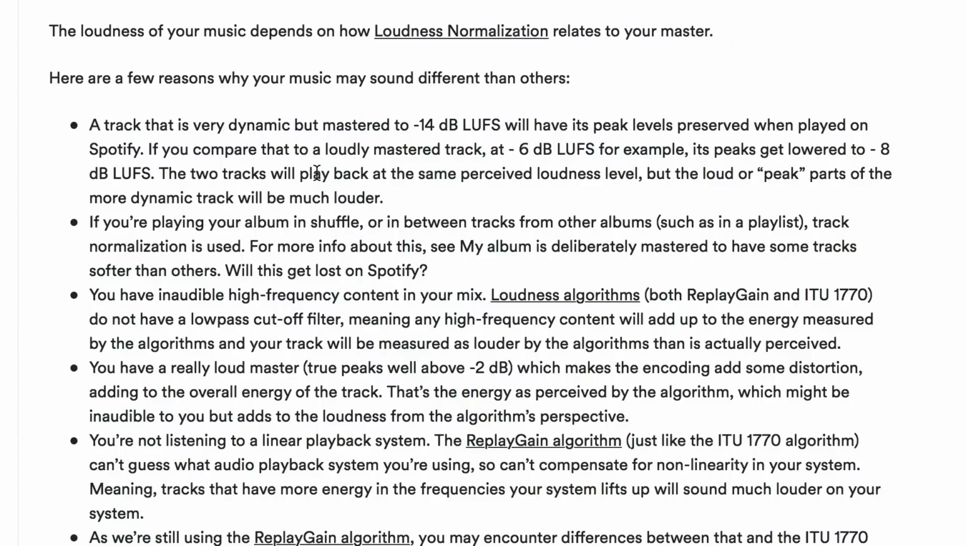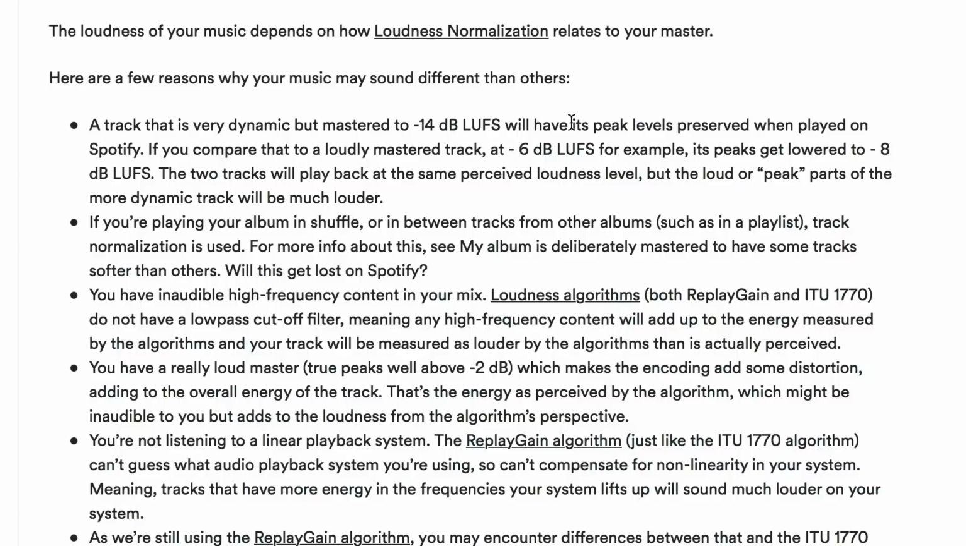It's this bit here. So I'll read it and then I'll give you my better sentence. "A track that is very dynamic but mastered to -14 will have its peak levels preserved when played on Spotify." This is confusing because they're using peak levels, not to do with the digital peak, like how high the waveform's going, but just the peak part of the track. So we're going to replace the word peak with drop. Drop, the main dancey bit, or whatever word you want to use, the chorus. A track that is very dynamic but mastered to -14 will have its drop levels preserved when played on Spotify. If you compare that to a loudly mastered track at -6 LUFS, for example, its drop gets lowered to -8 LUFS. I'm going to paraphrase this and give you the abridged version.